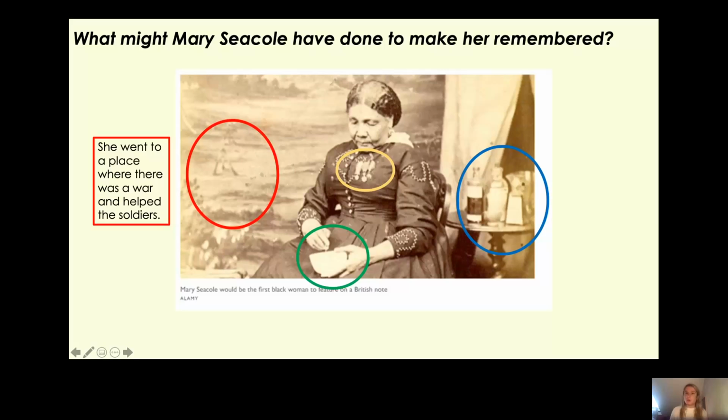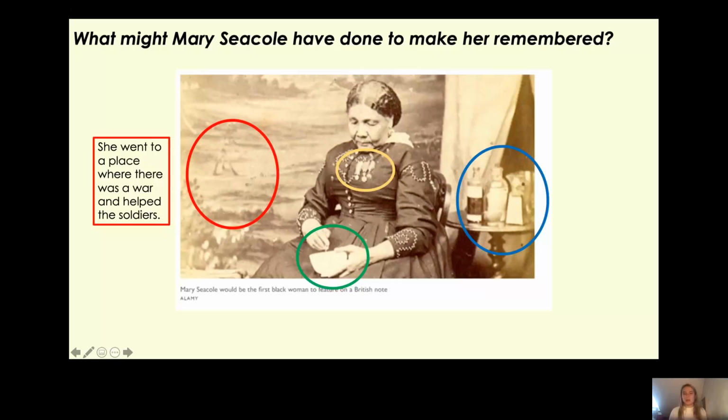Now, we know another person that did that, don't we? We know Florence Nightingale also went to a place where there was a war and helped the soldiers. So therefore, there's a similarity between Florence Nightingale and Mary Seacole. She went to help them. She went to nurse them. And she learnt many nursing skills from her mother, who ran a boarding house for wounded soldiers. So her mother had a house where she looked after wounded soldiers. So Mary Seacole learnt lots of her skills from her mother.